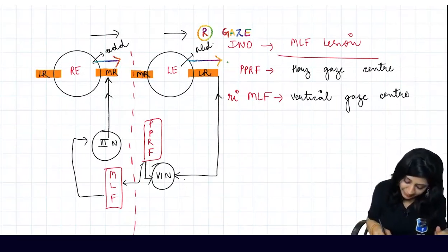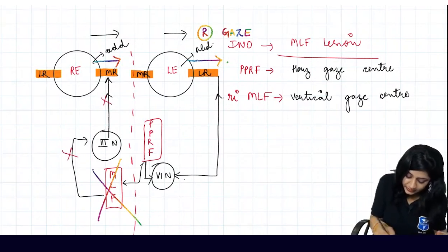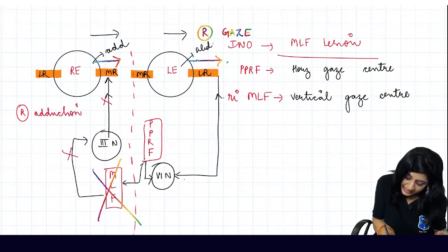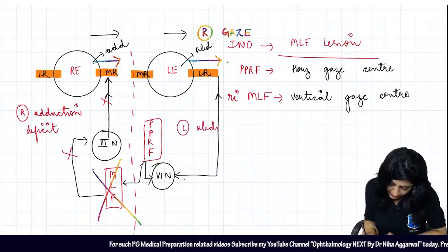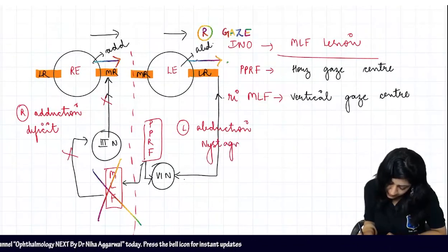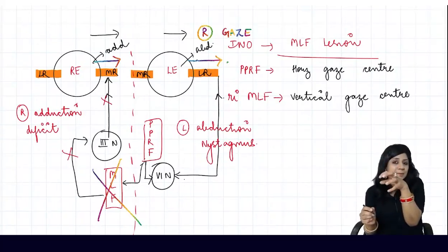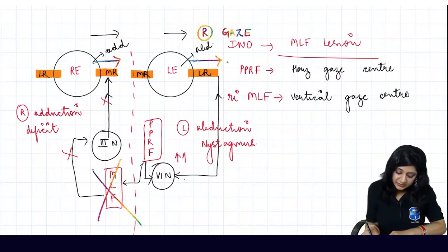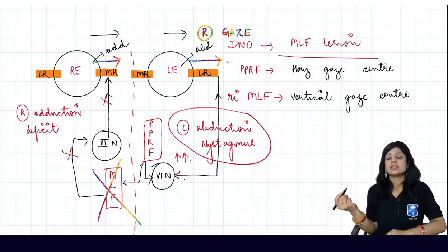Now, when I have this MLF lesion, it's not going here, it's not going here. So right adduction, right adduction deficit ho gaya. And we have got the left abduction nystagmus. Left abduction nystagmus because now it's not going from the PPRF to MLF, so there is increased innervation to the 6th nerve nucleus. So there will be left abduction nystagmus.